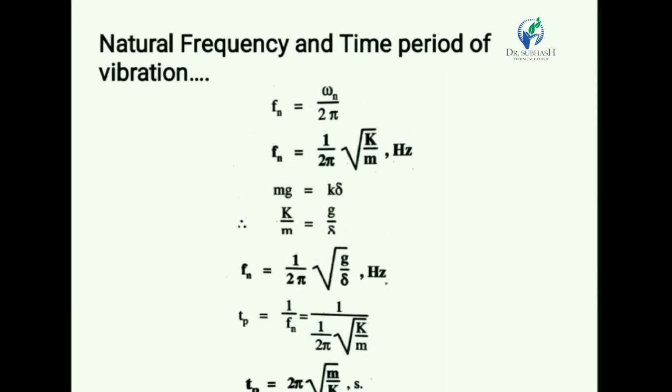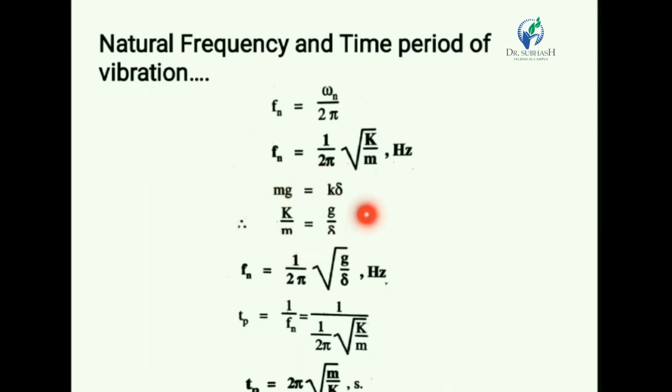Now the natural frequency and time period of the vibratory system. Here Fn is the natural frequency in hertz, which we want to determine. So natural frequency Fn is equal to omega n upon 2 pi. If we put the value of omega n as root k by m, then we get natural frequency Fn is equal to 1 upon 2 pi into root k by m in hertz.